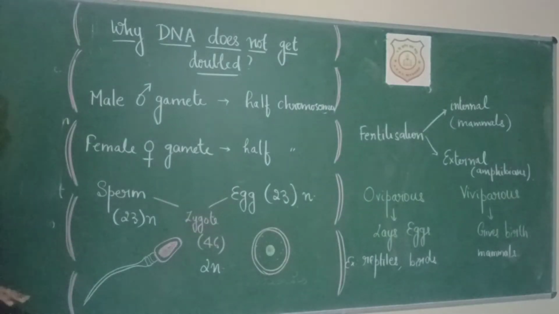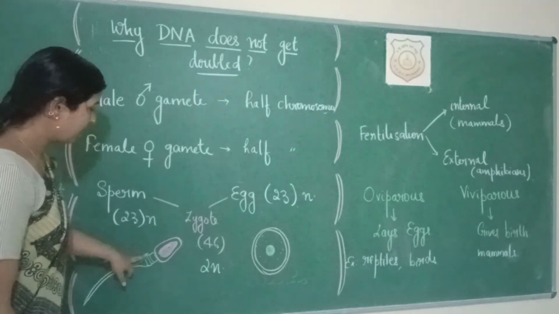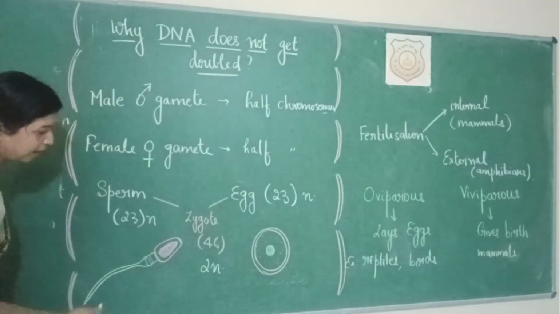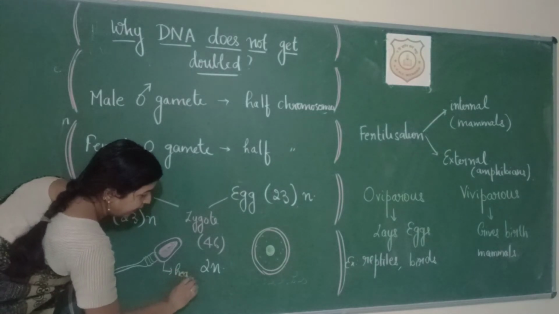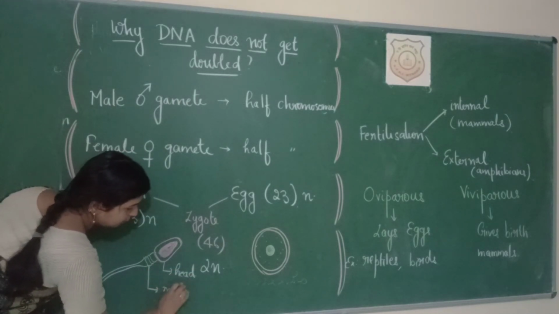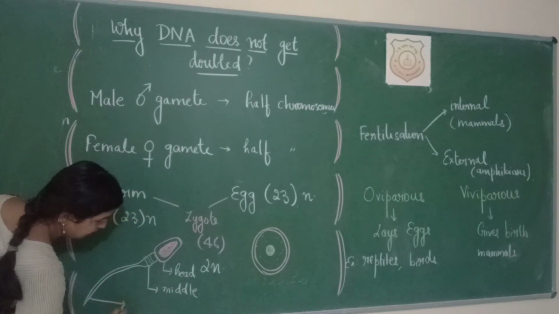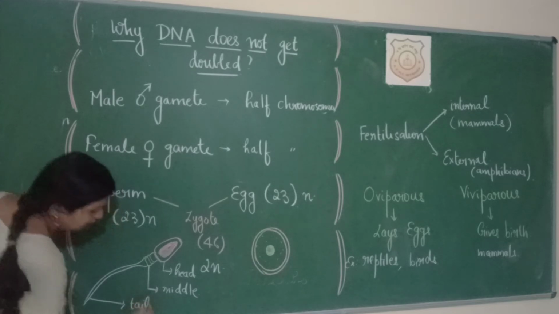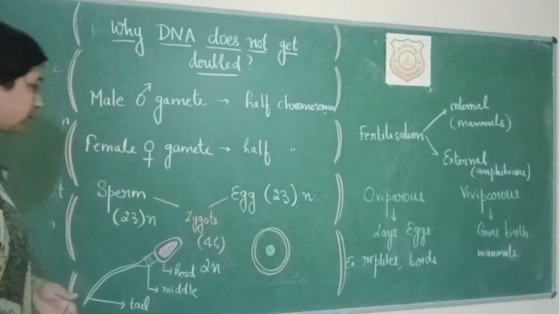This is the structure of the sperm, which is a single cell. It is divided into three parts. This is the head. This is the middle portion. And a long tail, which helps in locomotion or movement.